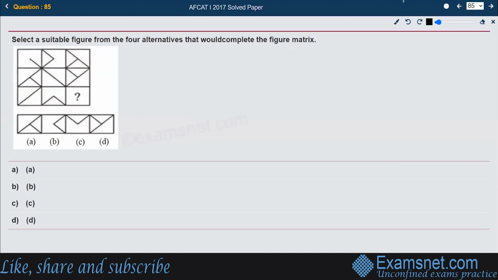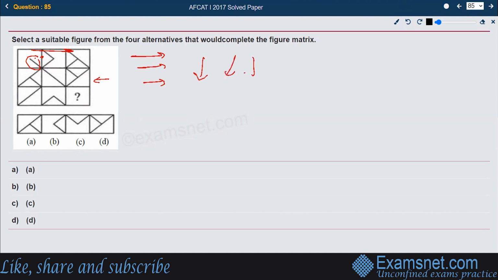Next, what he's saying: select a suitable figure from the four alternatives that would complete the figure matrix. Let us see it. If you see it carefully, let us not go row wise this time, because it doesn't seem to have any pattern. Row wise, there's a line here and no common part between these two things. If you even join them, the figure should look like this, but this is followed in the first row only. In the second row, if you join them both, the figure is not looking like this. So let us not follow row wise, let us follow column wise.